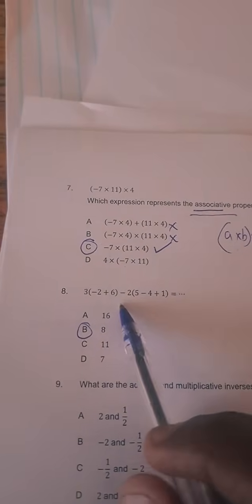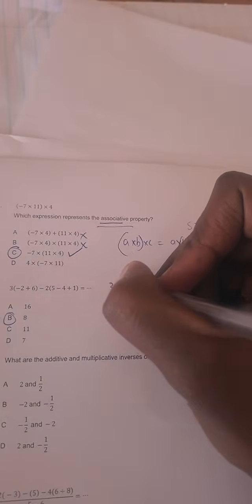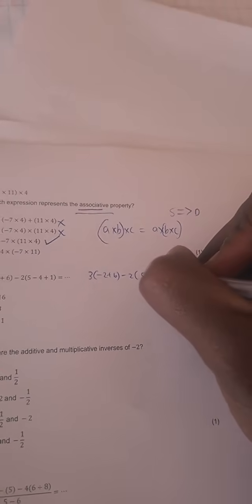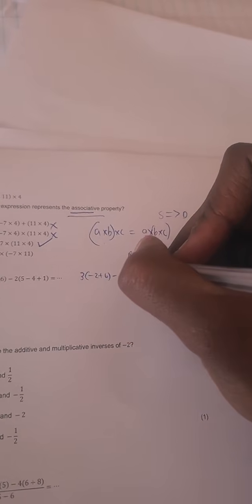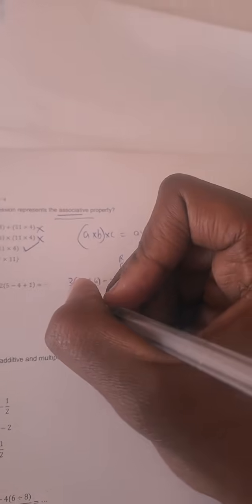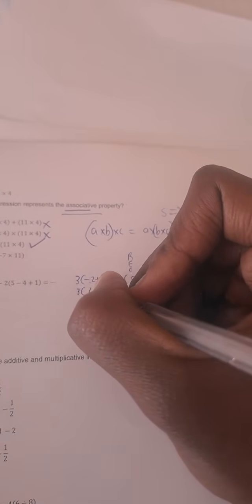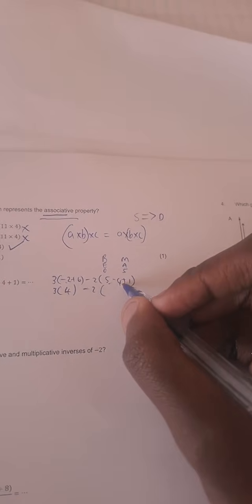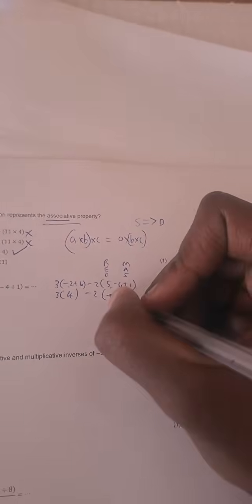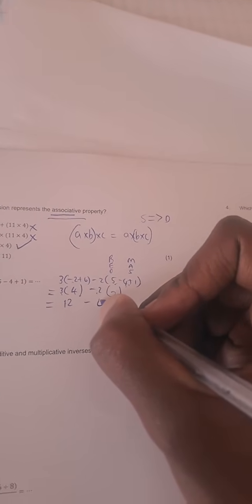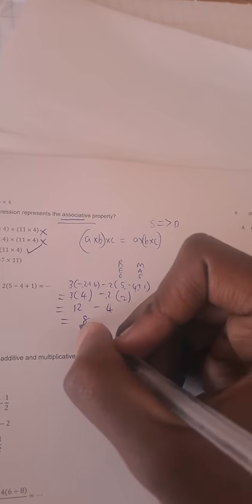If you were calculating step by step, and let's say you had to get marks for it, then you would say 3 times (negative 2 plus 6) minus 2 times (5 minus 4 plus 1). You apply BODMAS, or BEDMAS as they call it. You look at the brackets. 3 stays outside. Negative 2 plus 6 gives us 4. Minus 2, you look at what's in the bracket. What's 5 minus 4? It's 1. What's 1 plus 1? It's 2. Then what's 3 times 4? Brackets mean multiply. So you have 12 minus, what's 2 times 2? It is 4. 12 minus 4 gives you 8.